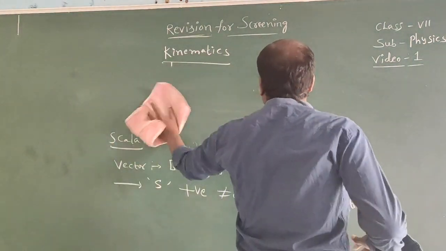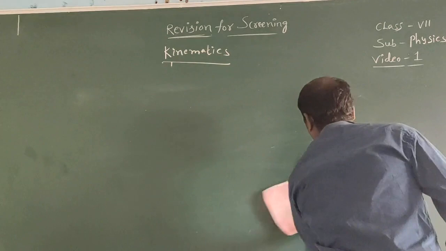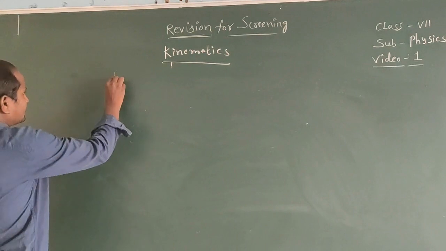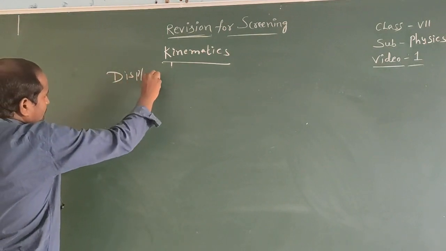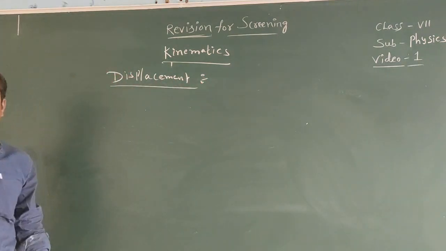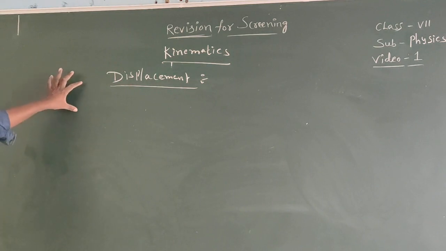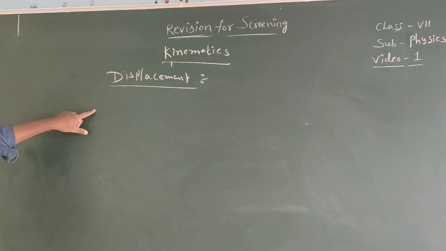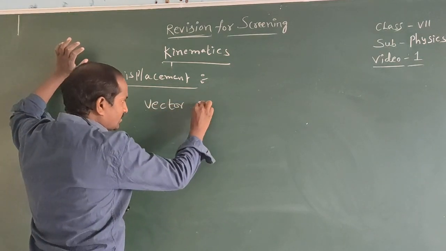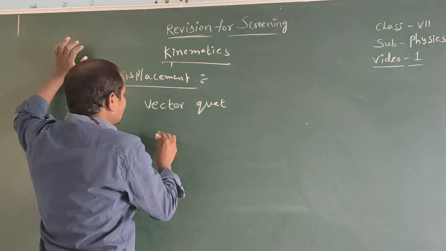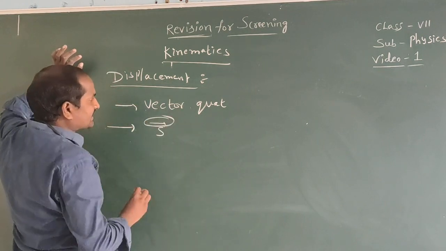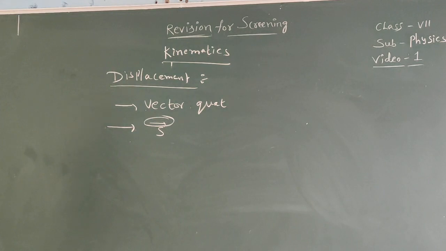Now displacement. The shortest distance between the initial and final point is called displacement. Displacement is a vector quantity. It is indicated with the letter S bar. Here the bar indicates it is a vector quantity.